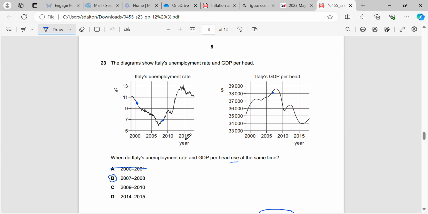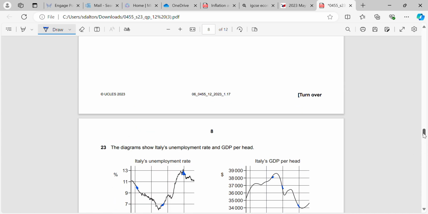If you look at 2009, 2010, unemployment rate is rising, but it's coming down for GDP per head. And 2014, 2015, it's coming down for GDP per head, and it's coming down here as well for unemployment rate. So 2007, 2008 is the only period where it's rising.